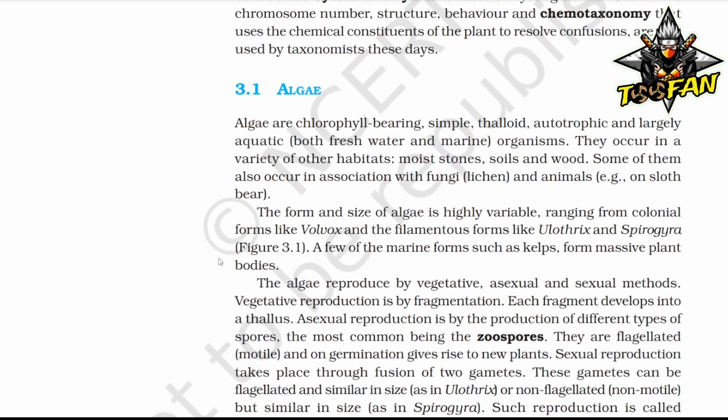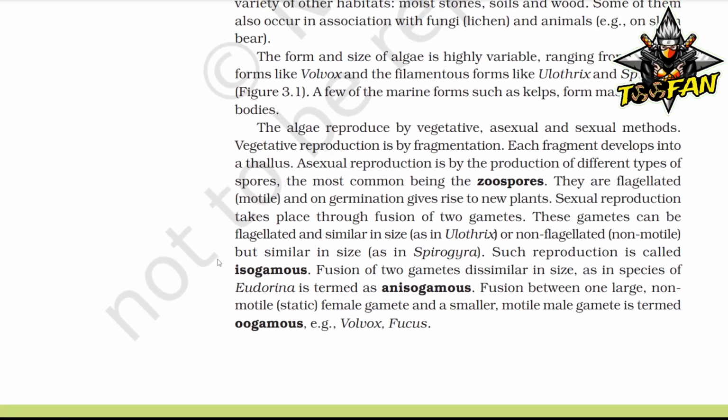The form and size of the algae is highly variable, ranging from colonial forms like Volvox and filamentous forms like Ulothrix and Spirogyra. A few of the marine forms such as kelps form massive plant bodies. The algae reproduce by vegetative, asexual and sexual methods.